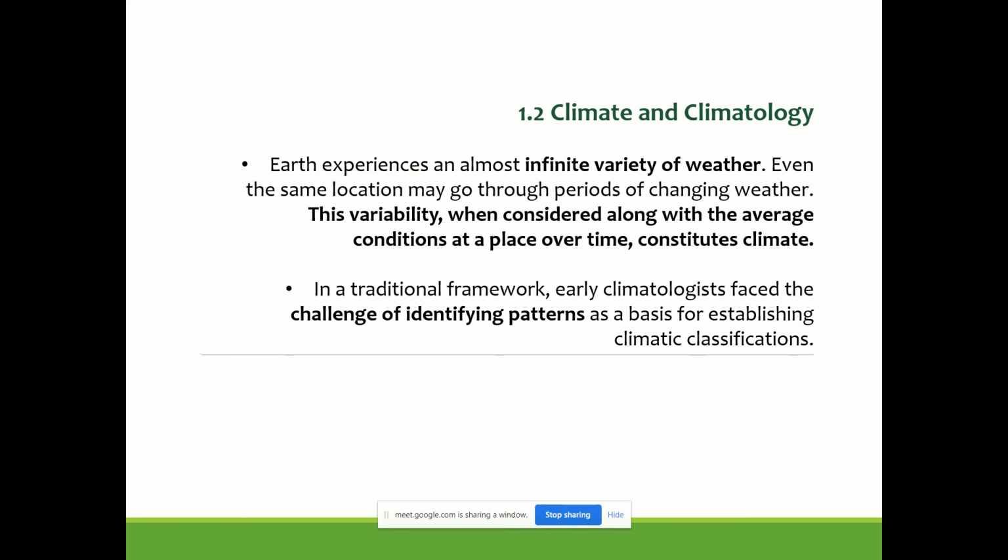Earth experiences an almost infinite variety of weather. Even the same location may go through periods of changing weather. This variation, when considered along with average conditions at a place over time, constitutes climate. So over a period of time, observations are made, and based on these observations, the climate of a zone is defined.